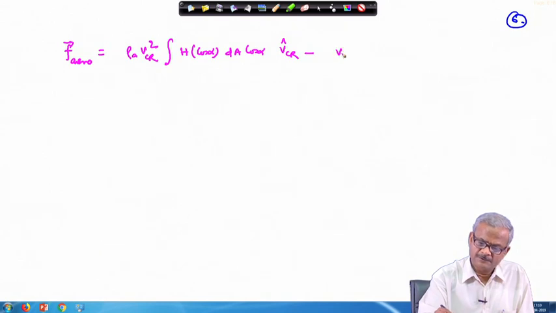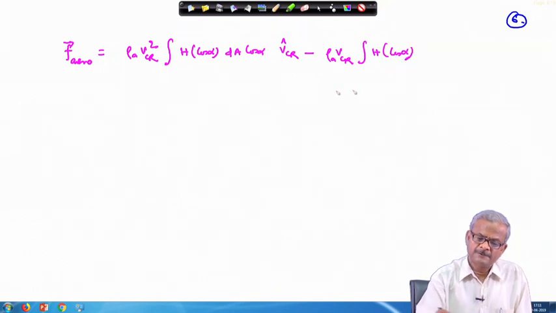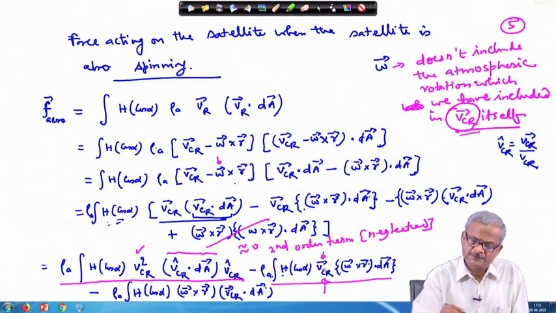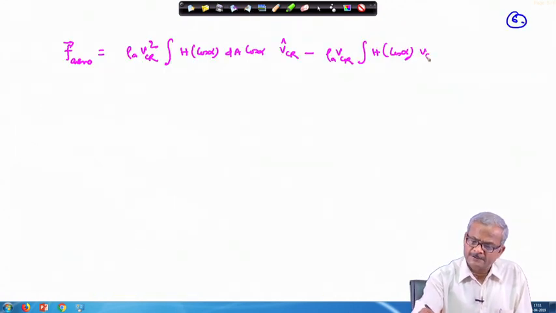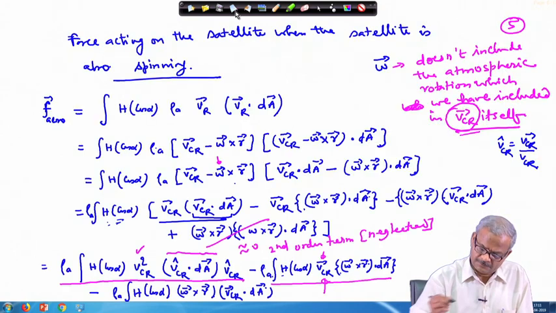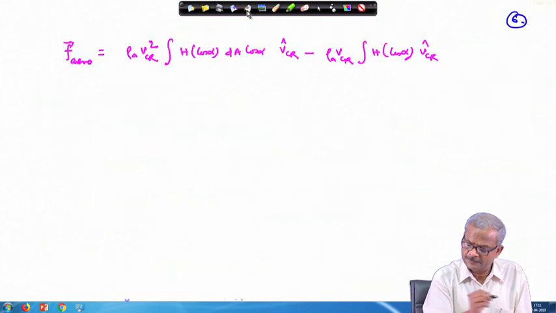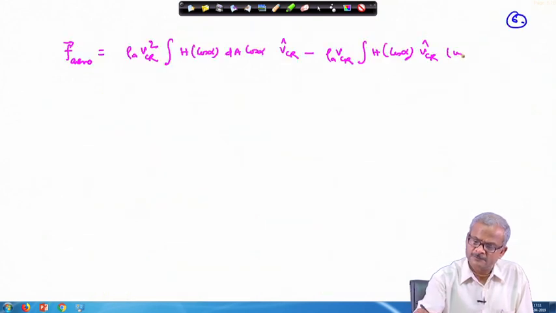So, this becomes rho A times VCR, then h cos alpha, and for this we will introduce the unit vector VCR cap, and thereafter the rest of the terms we have: omega cross r dot dA.